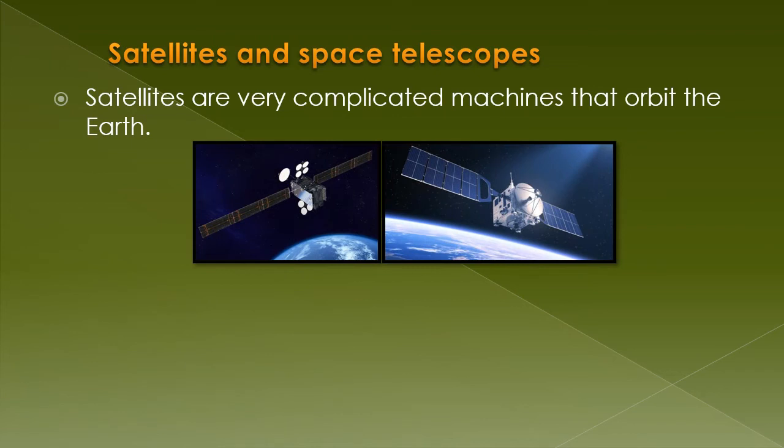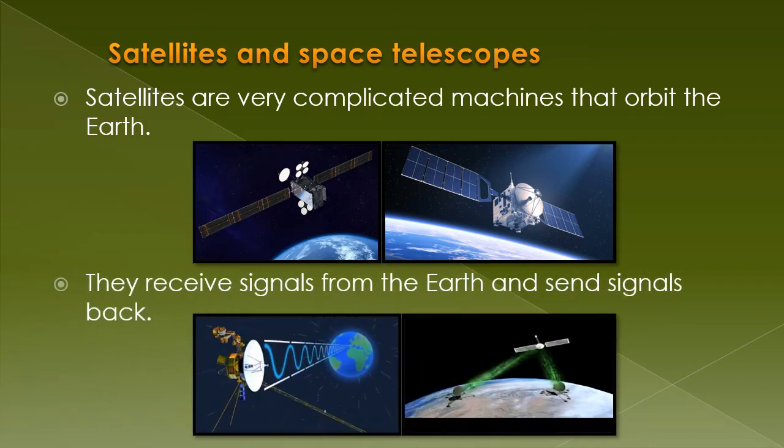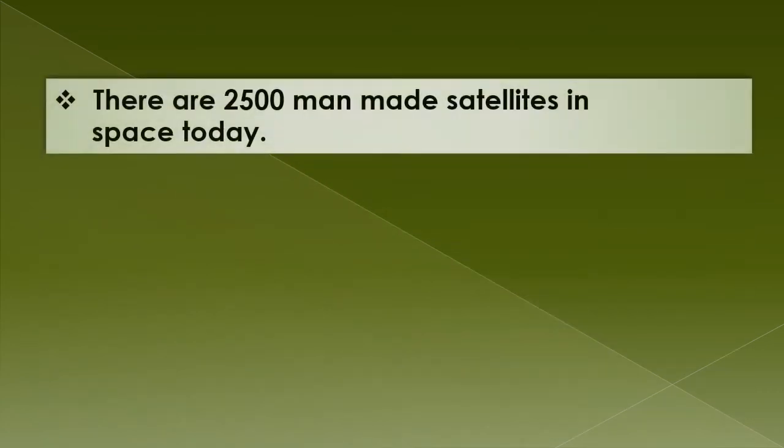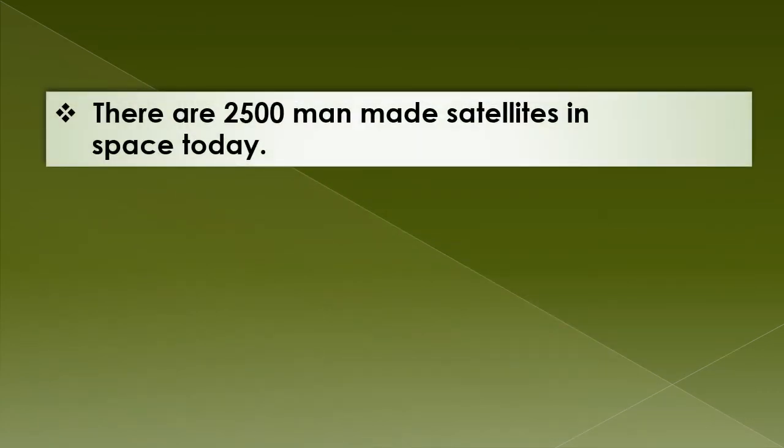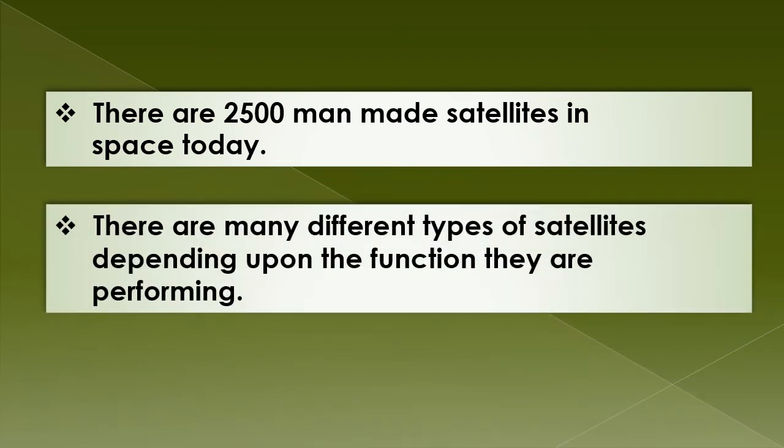Satellites are very complicated machines that orbit the Earth. They receive signals from the Earth and send signals back. There are many different types of satellites depending upon their use. Dear students, you know that there are more than 2,500 man-made satellites in space today? Wow, it's really amazing. And they are of many different types, depending upon the function they are performing.